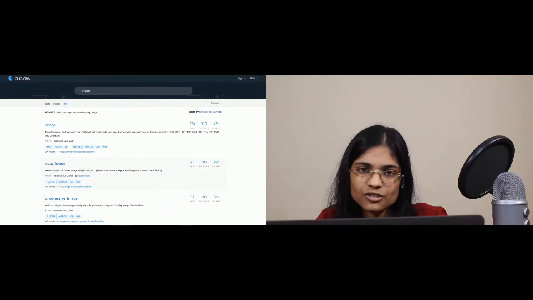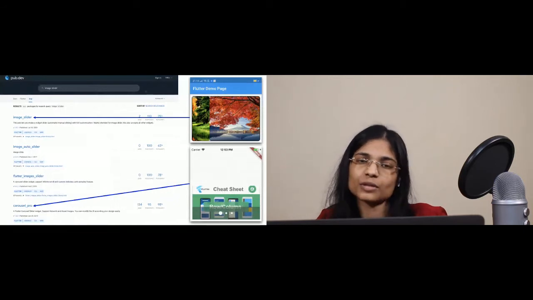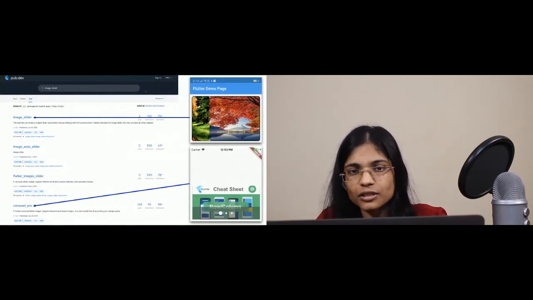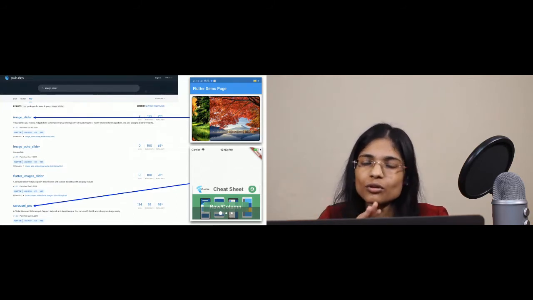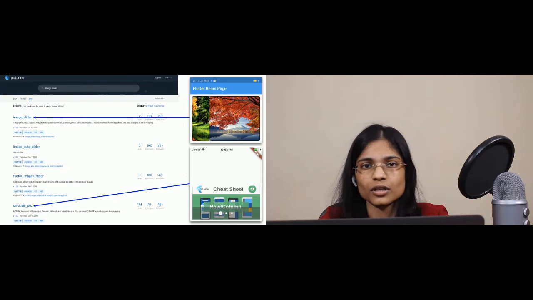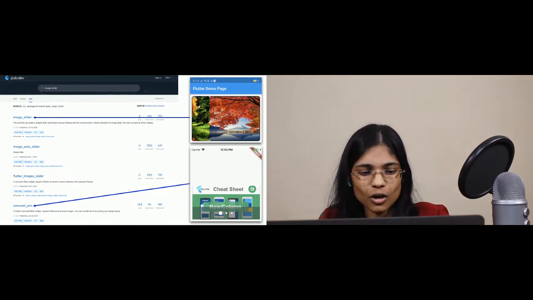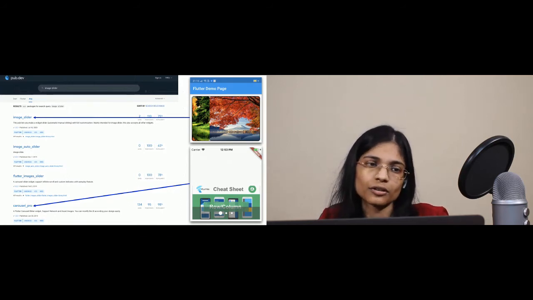So you try changing the text that you are putting in the search bar. You try putting image slider. Now, you get a package named image slider, but if you go through the description, you will realize that it only allows you to scroll across images. This is not what we are looking for. We want the slider to move, not to scroll the images. Or even a carousel pro, which is one of the most popular features in apps. So you don't get what you are looking for.